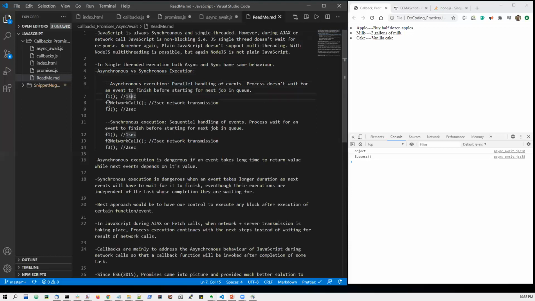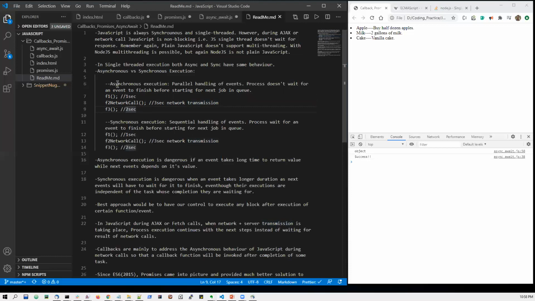and then we have another function f2 which is invoking a network call, which takes 3 seconds of network transmission time, let us say server response time. And then we have a third function f3 which takes 2 seconds for execution.